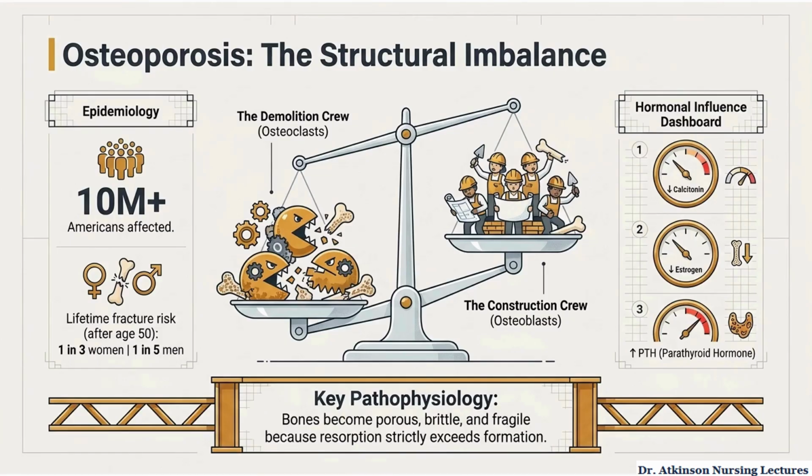Osteoporosis occurs when bone resorption exceeds bone formation, and the trabeculae become too thin to support normal load. Decreased calcitonin and estrogen increase osteoclast activity, while elevated parathyroid hormone increases calcium removal from bone. Estrogen loss after menopause is the most significant hormonal driver. Fracture risk after age 50 affects 1 in 3 women and 1 in 5 men.